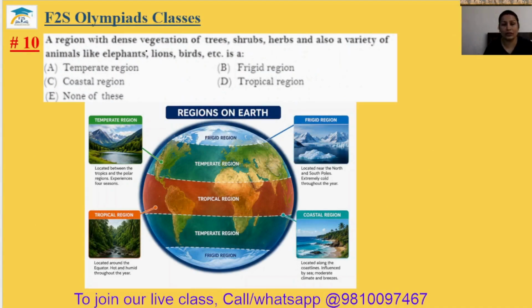Question number 10. A region with dense vegetation of trees, shrubs, herbs, and also a variety of animals like elephants, lions, and birds, etc. is a. In which region are these herbs, shrubs, elephants, animals all found? So, all are mainly found in the tropical region. Mainly found in the tropical region. So, the answer will be your 10D.